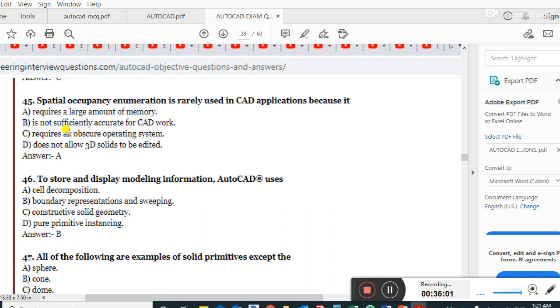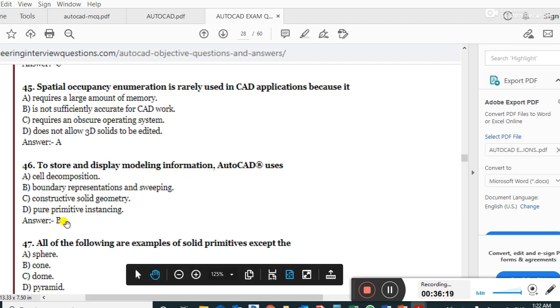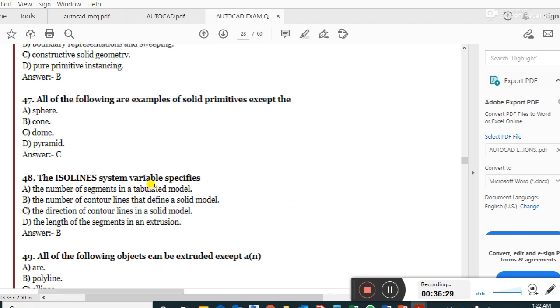Spatial occupancy enumeration is rarely used in AutoCAD applications because it requires a large amount of memory. 46. To store a display of modeling information, AutoCAD uses B option, boundary representation, and sweeping. 47. All of the following are examples of solid primitives except dome. Right answer is dome. Option C.